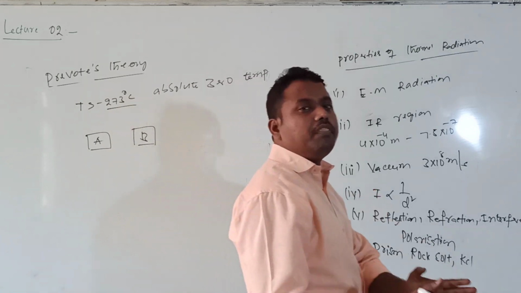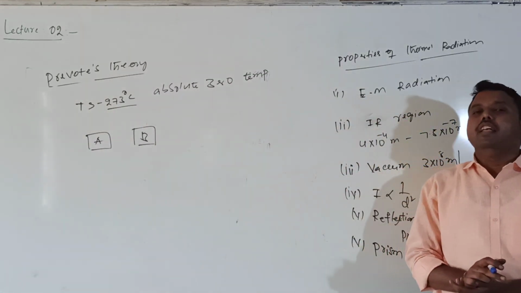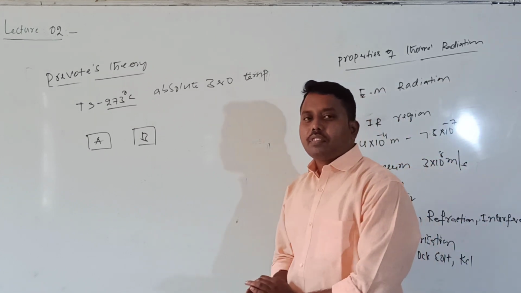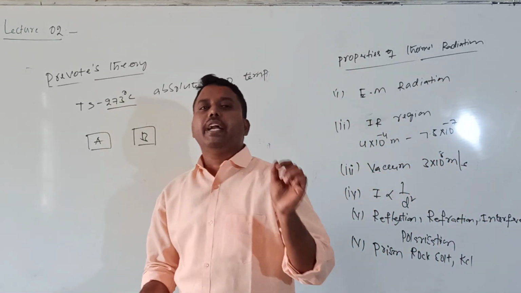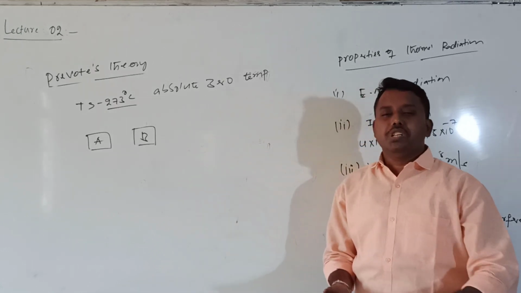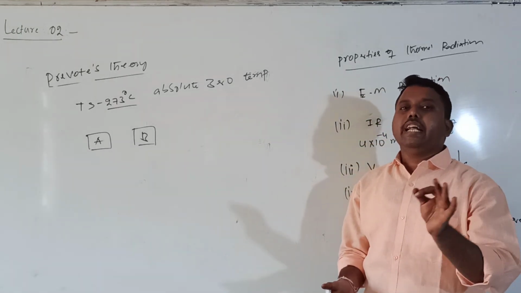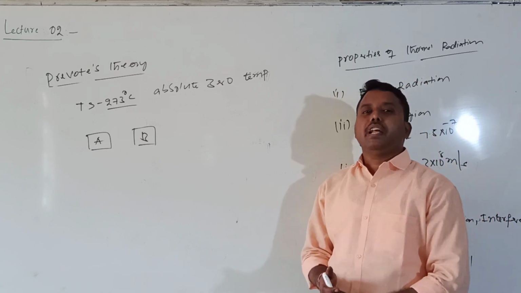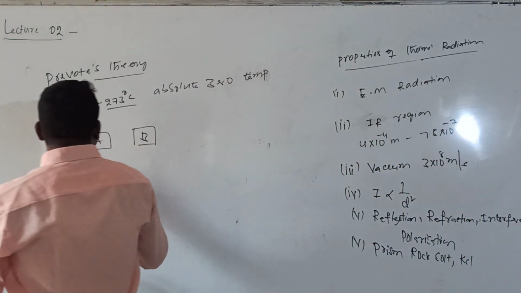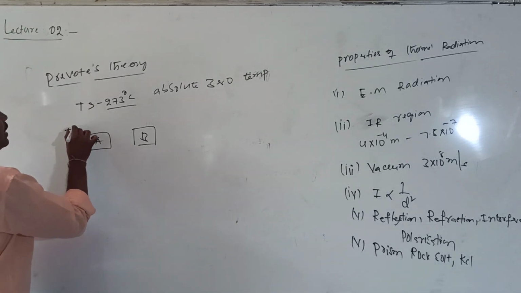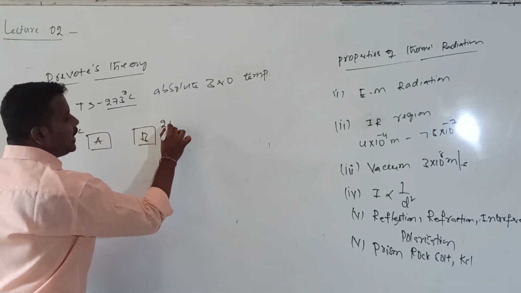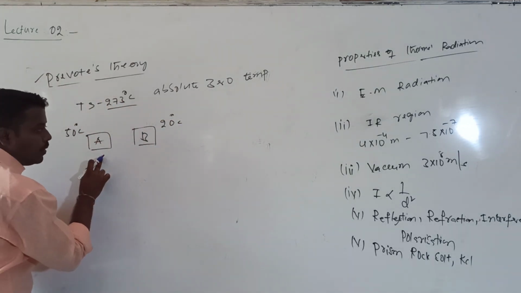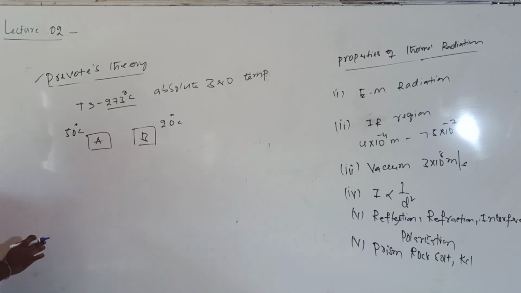But the quantity of thermal radiation emitted by the body depends upon the nature of the surface and the temperature of the body. All bodies are not capable of emitting the same amount of thermal radiation. Suppose the temperature of A is 50 degrees Celsius and the temperature of B is 20 degrees Celsius. According to this theory, A will emit thermal radiation and B will also emit thermal radiation.